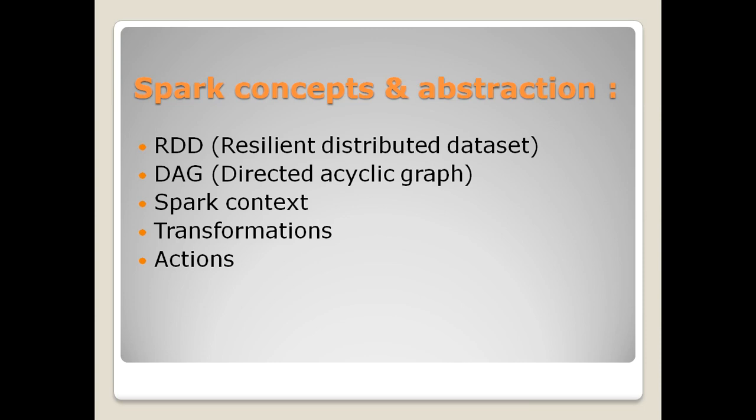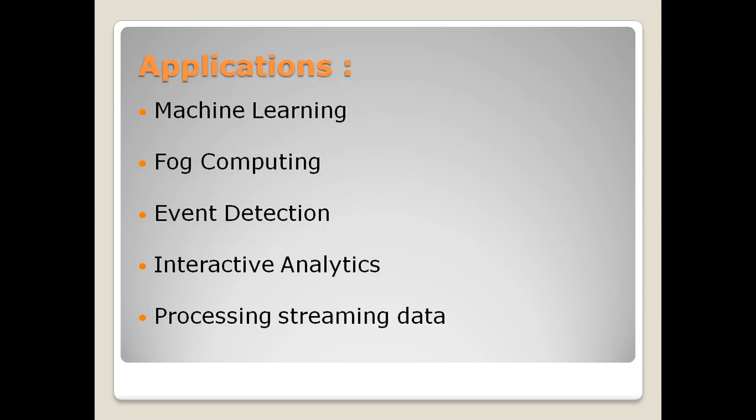These are some of the concepts that are related to Spark, that is Spark context, transformations and actions. When the data is given as the input, it performs some of the tasks listed above and then it processes the data. So what are the applications of Spark? The most important is machine learning. To perform the analytics, we can use Apache Spark as we use Hadoop or as we use Pig or Hive. Similarly, fog computing, which is one of the branches of AI. Spark is used in fog computing event detection to detect a specific event or to analyze the event or the action that happened from the given data.